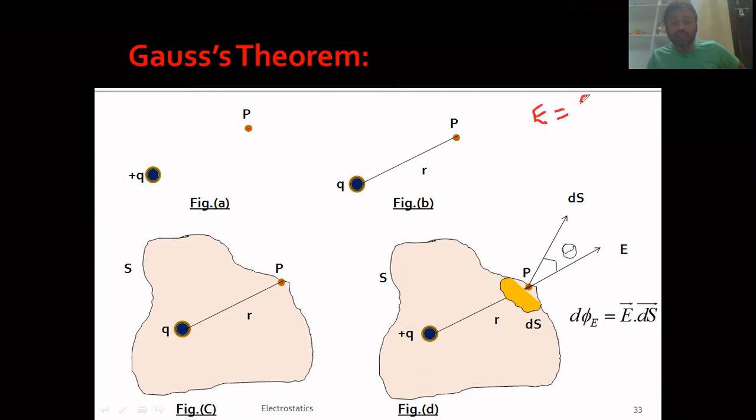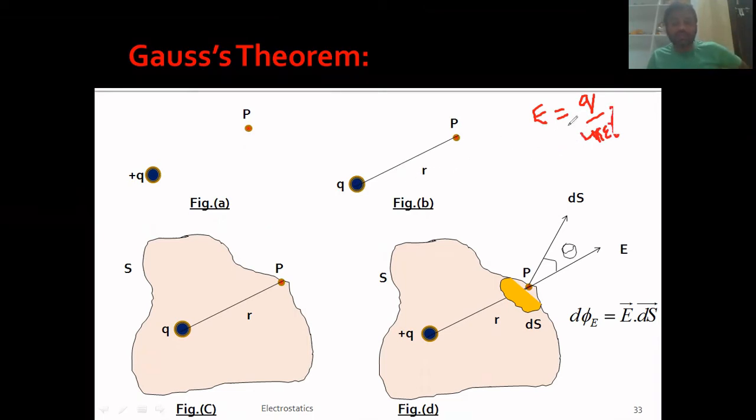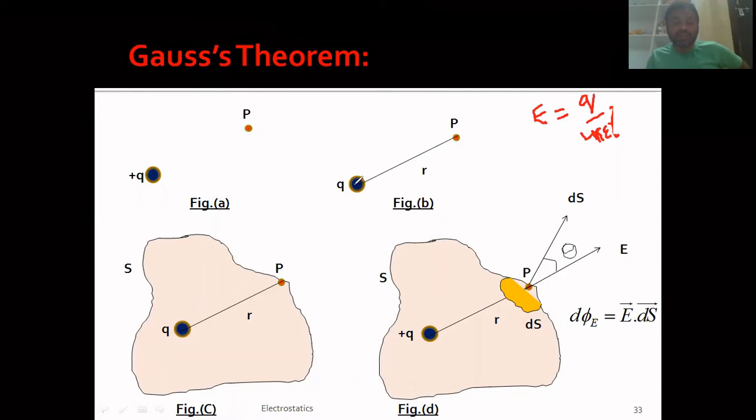The electric field intensity at a distance R is given by E equals Q by 4 pi epsilon 0 R square.